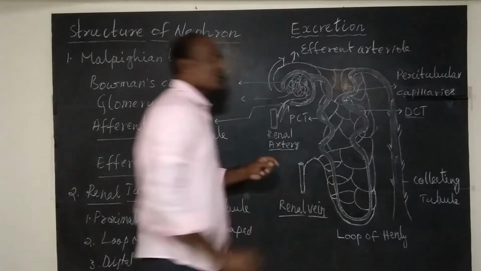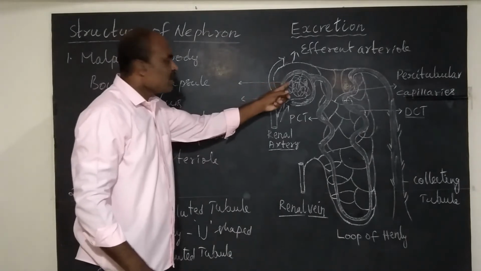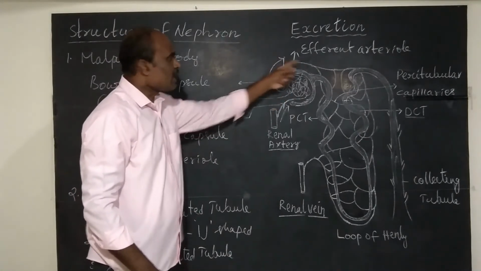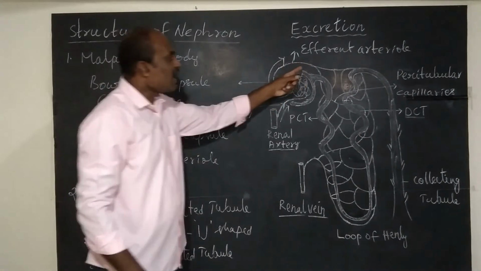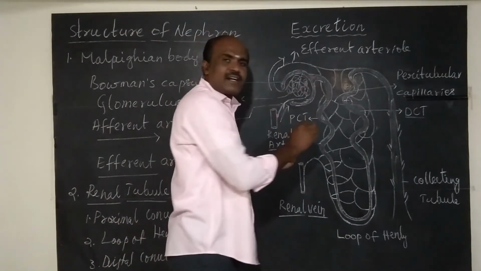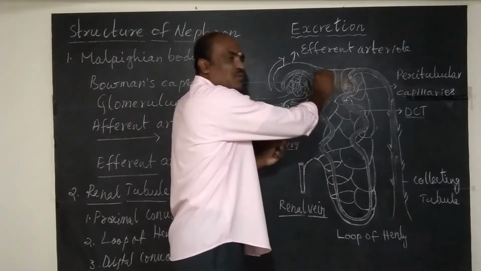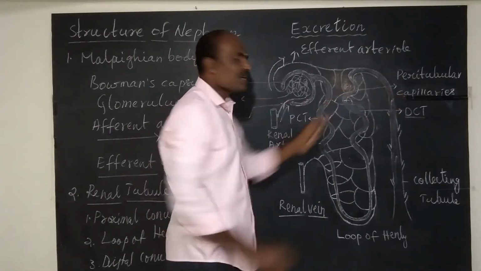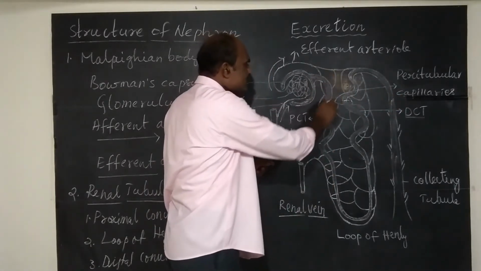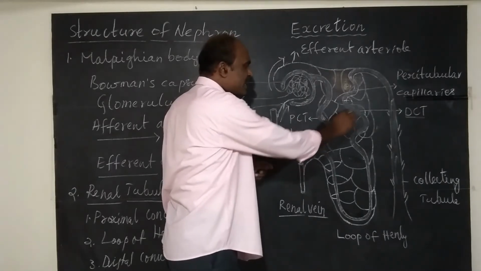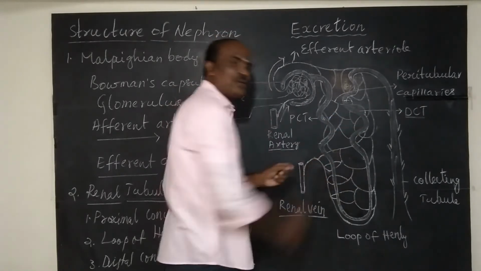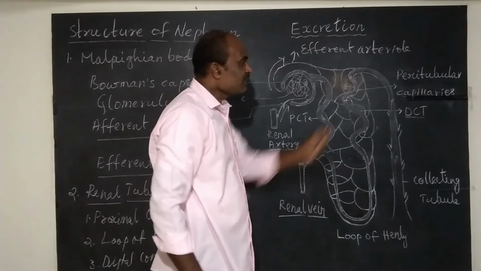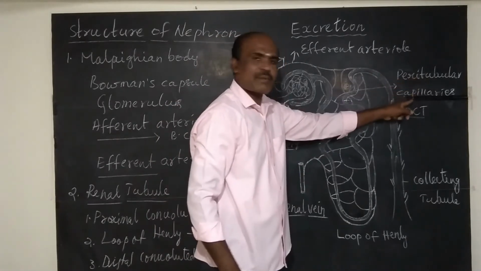This efferent arteriole comes out of glomerulus, and this efferent arteriole forms peritubular capillaries. What does it mean? It winds around PCT, DCT and loop of Henle. So that is why it is called peritubular capillaries.